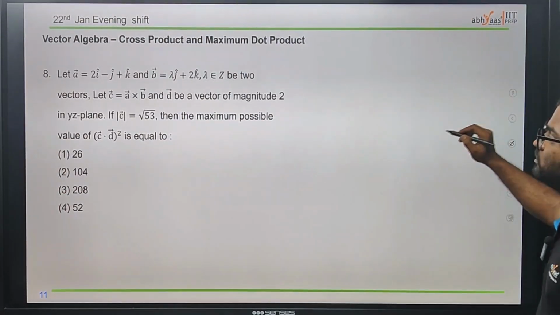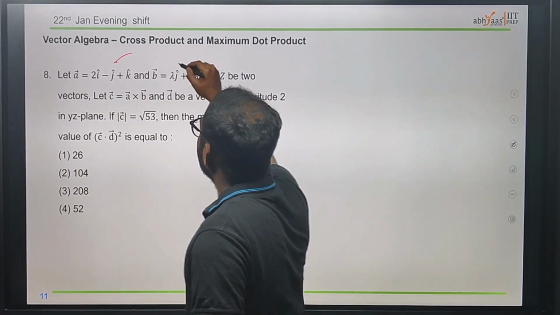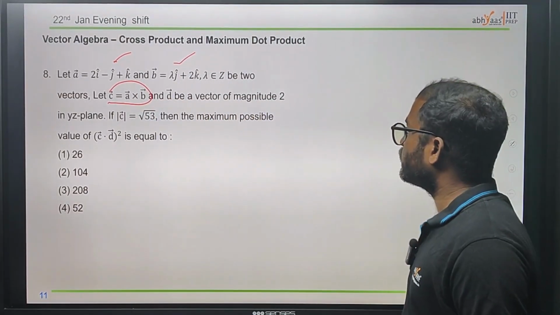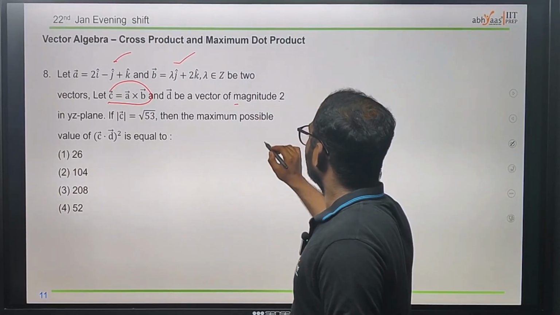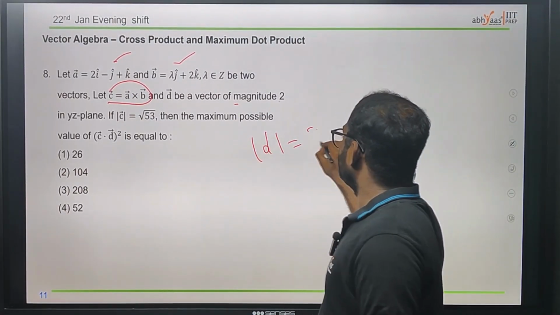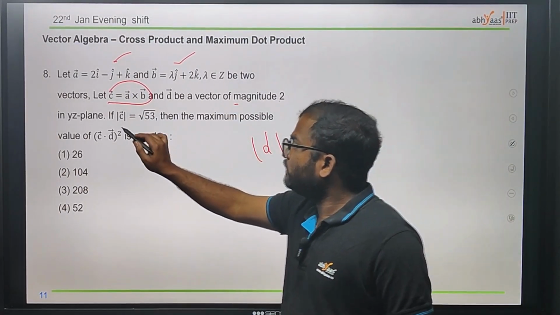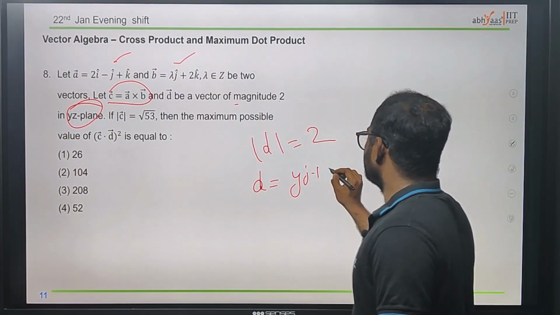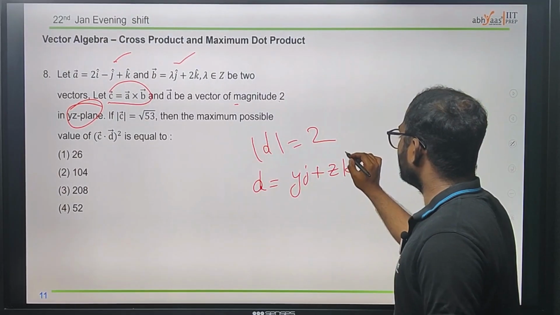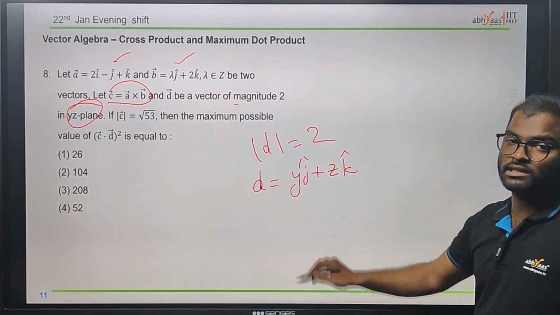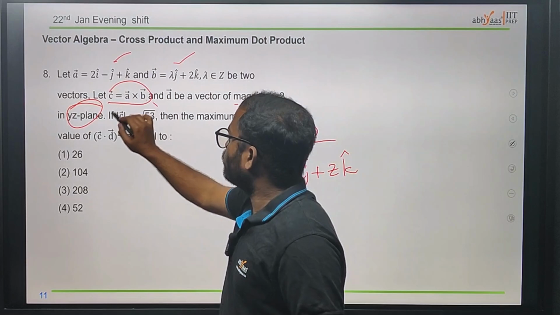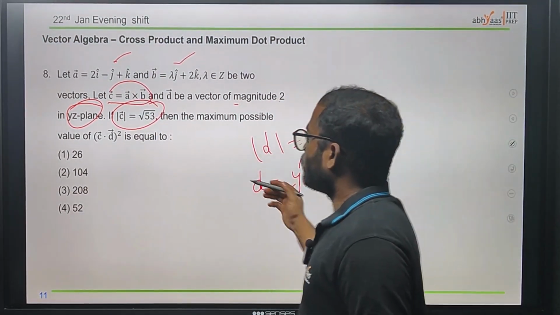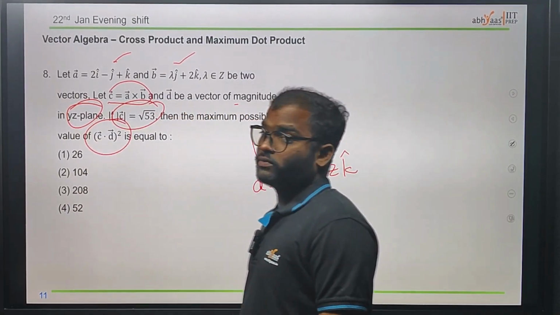Now come to the next question. We have one on vector algebra. They have given vector a and vector b, and they have given vector c as a cross b, which is a cross product, and d has magnitude 2. Now d is a vector in the yz plane, which means d is yj plus zk. In this type of situation we need to assume this. Now they have given that if the magnitude of c is root 53, what is the maximum possible value of this dot product whole square?